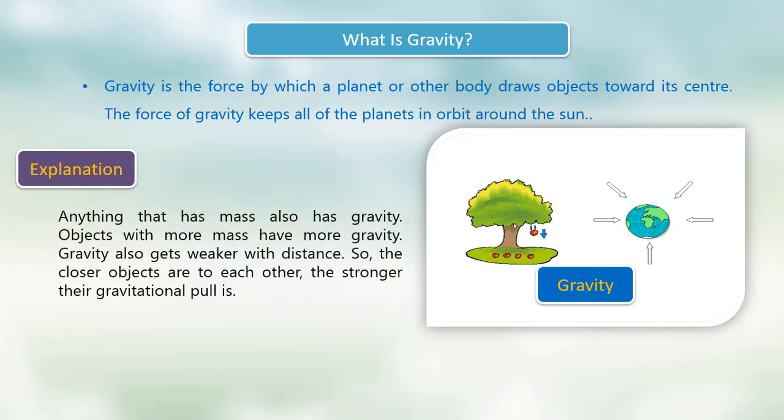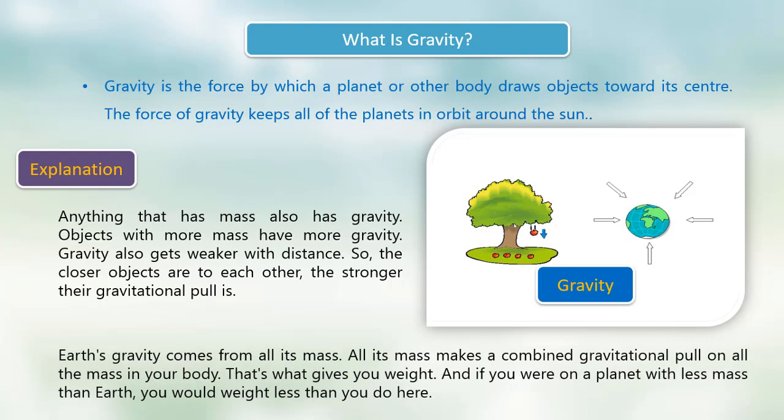Anything that has mass also has gravity. Objects with more mass have more gravity. Gravity also gets weaker with distance. So, the closer objects are to each other, the stronger their gravitational pull is. Earth's gravity comes from all its mass.